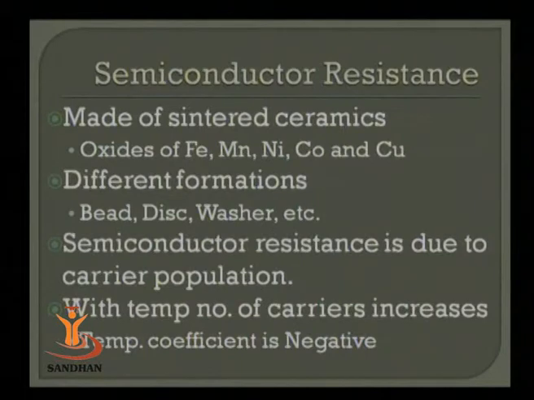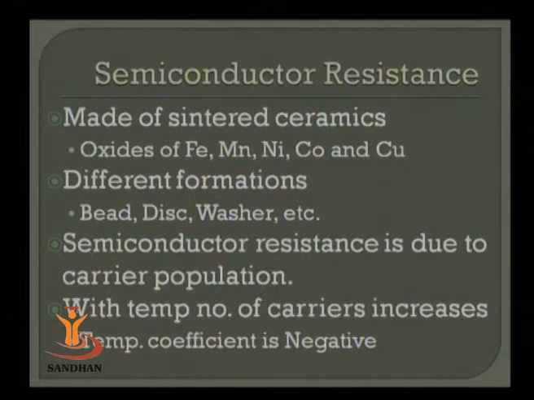Another favorable property of thermistors is their high sensitivity of measurement. The change in resistance per unit change in temperature is very large. It has a negative temperature coefficient, meaning the resistance decreases with increasing temperature. But the thing I mentioned is the very high